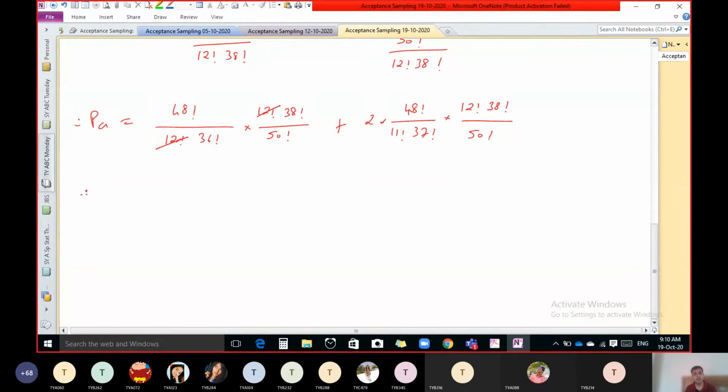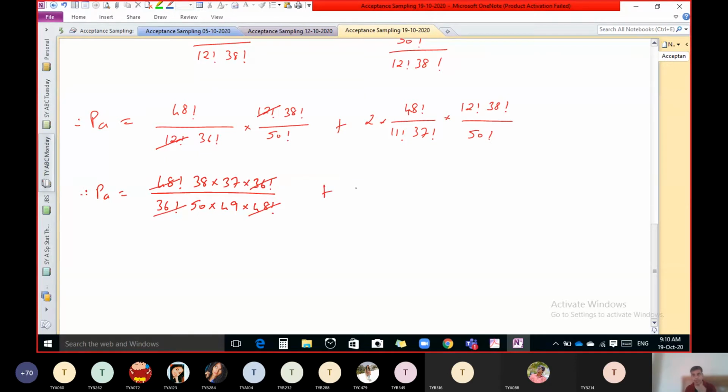Now you can expand. Keep this 48 factorial as it is, but you can expand this 38 factorial up to 36 factorial. So we know that 38 into 37 into 36 factorial. Keep this 36 factorial as it is, expand this 50 factorial. So 50 into 49 into 48 factorial. If we do it like this, then it is very easy to simplify the remaining part. Plus this 2 as it is.